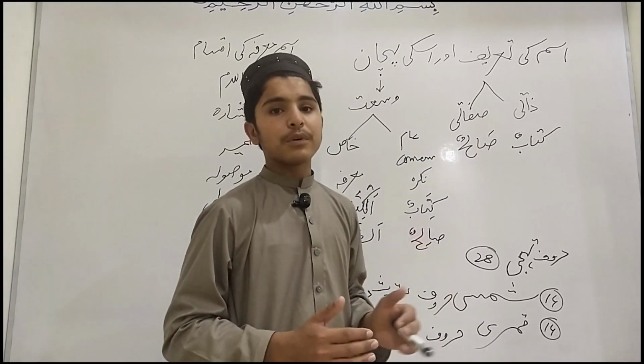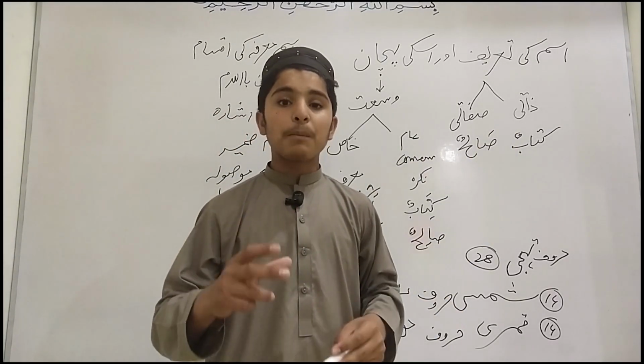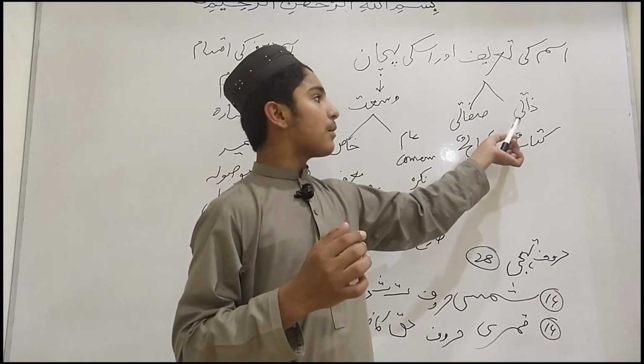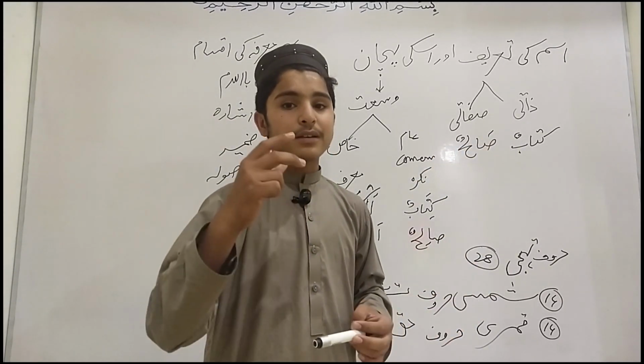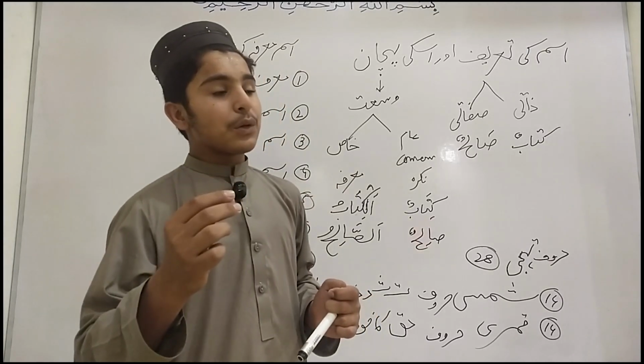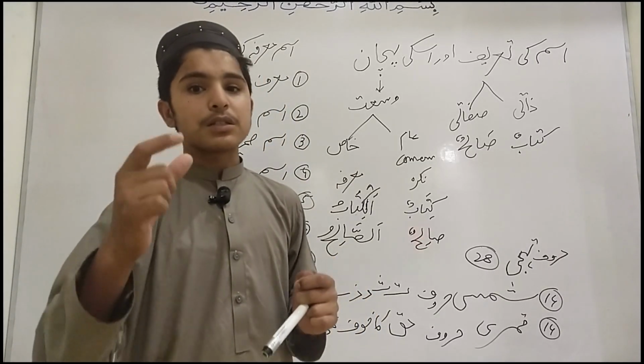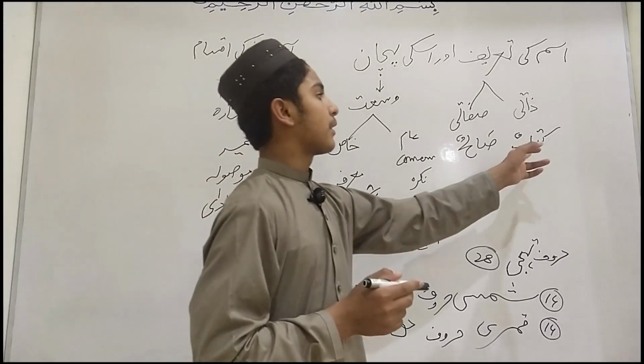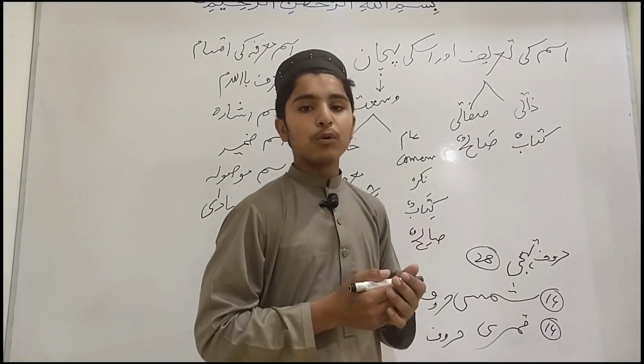The personal noun is the noun that shows a personality. It means that zati naam is a noun, or a name, by which we bring a personality into our mind. For example, kitabun.